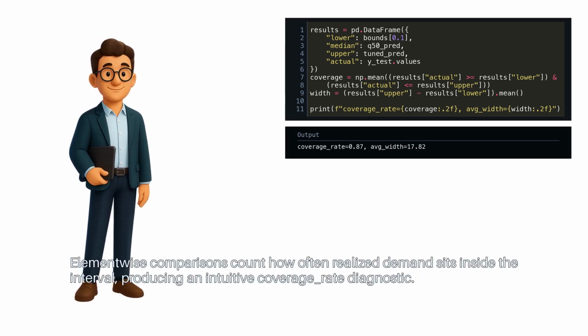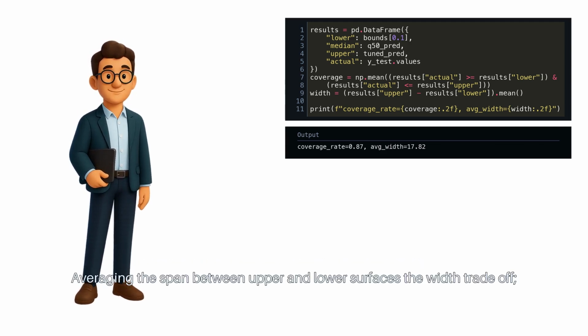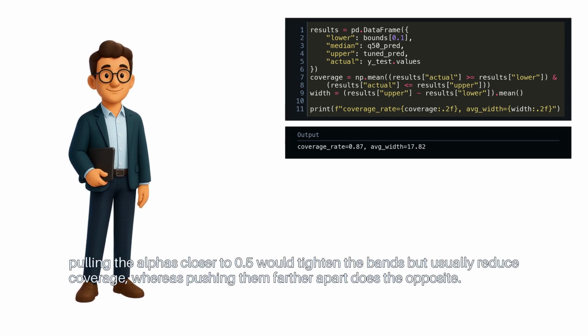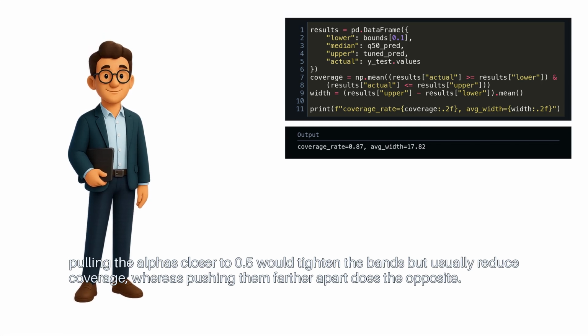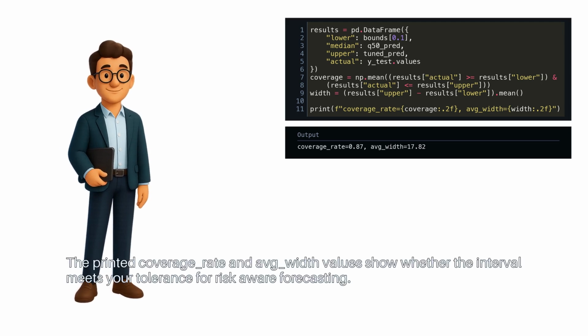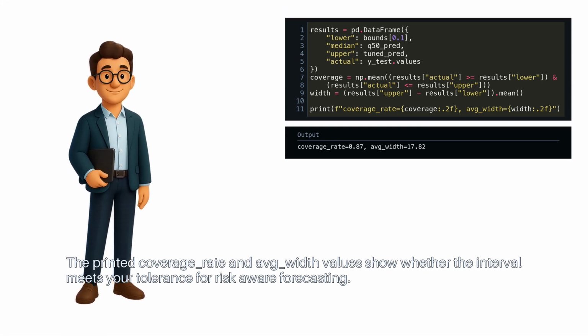Element-wise comparisons count how often realized demand sits inside the interval, producing an intuitive coverage rate diagnostic. Averaging the span between upper and lower surfaces the width trade-off. Pulling the alphas closer to 0.5 would tighten the bands, but usually reduce coverage, whereas pushing them farther apart does the opposite. The printed coverage rate and average width values show whether the interval meets your tolerance for risk-aware forecasting.